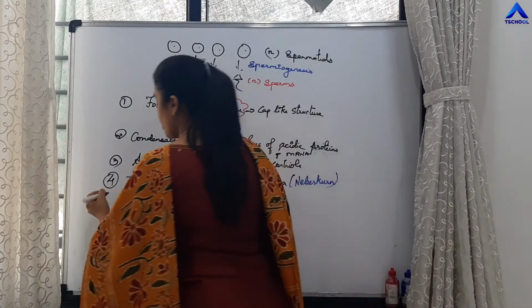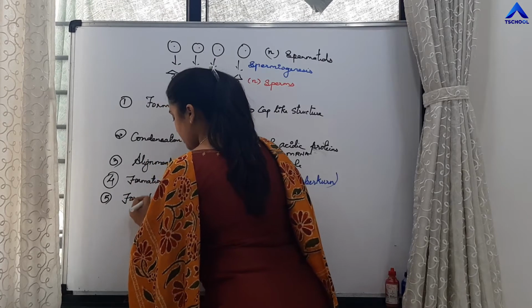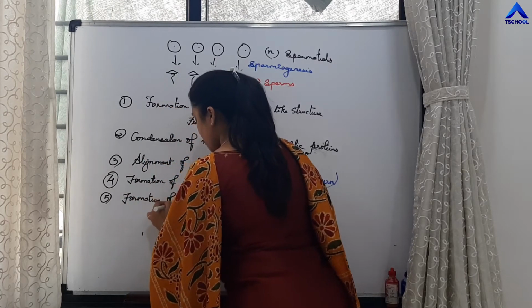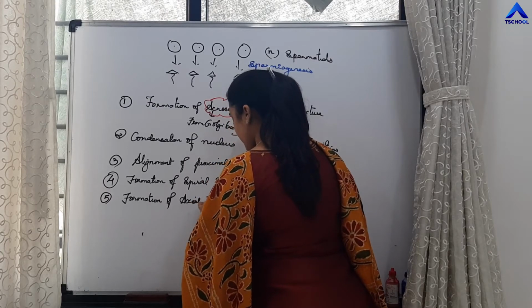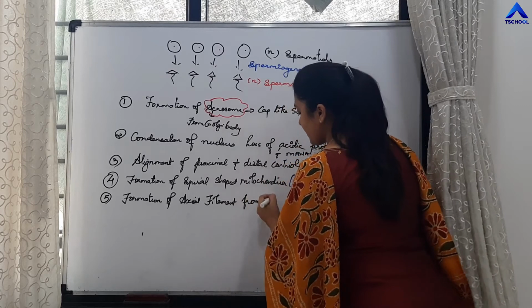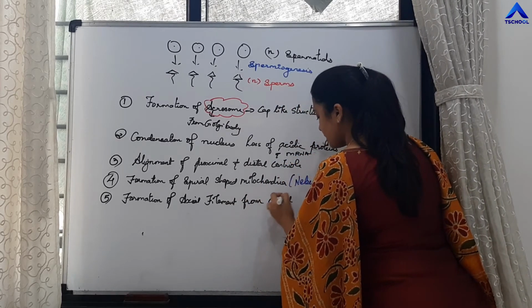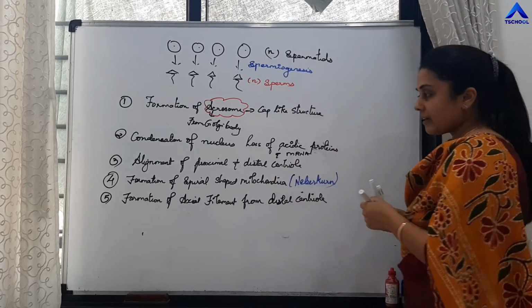Then the fifth change is formation of axial filament from distal centriole, right?